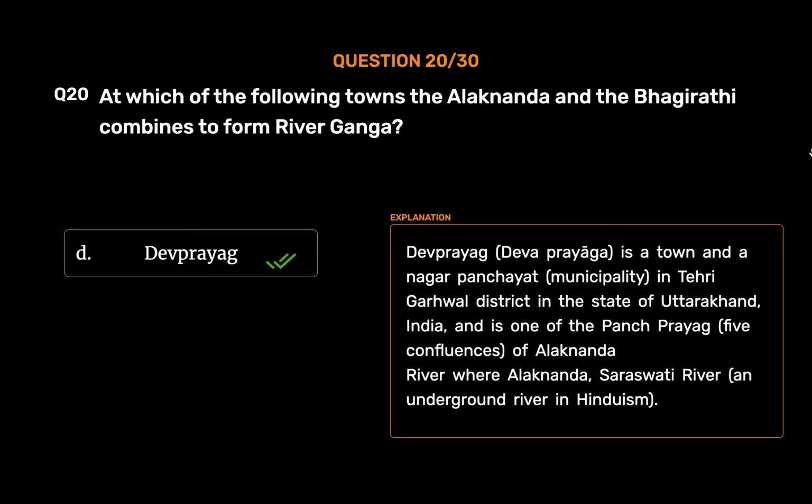Devaprayaga is a town and a Nagar Panchayat, municipality, in Tihri Garhwal district in the state of Uttarakhand, India, and is one of the Panch Prayag, 5 confluences of Alaknanda River where Alaknanda meets Saraswati River, an underground river in Hinduism.